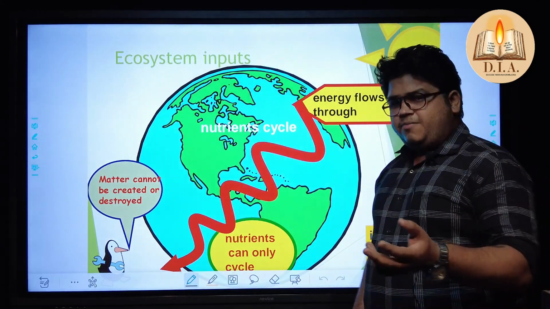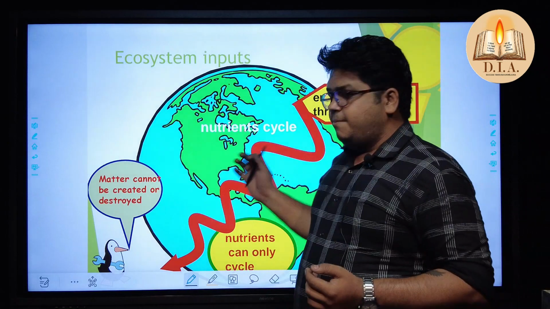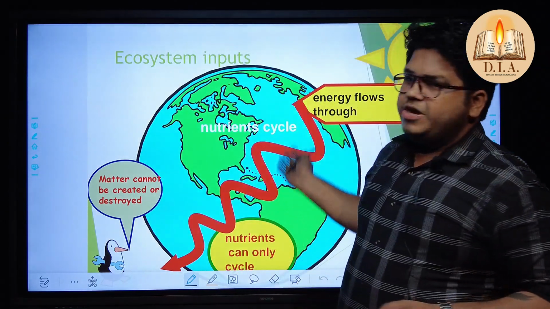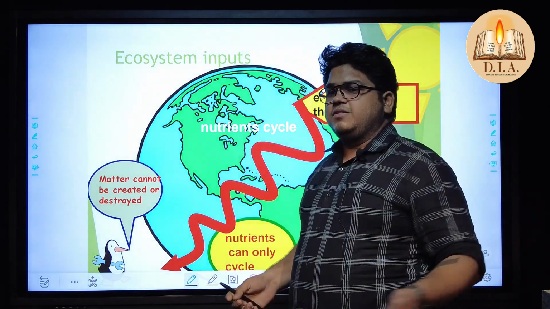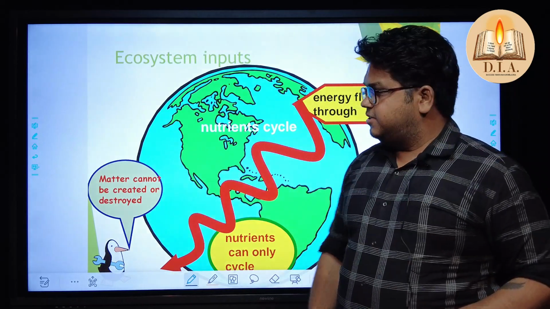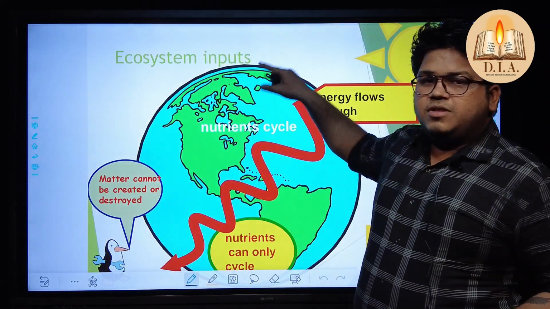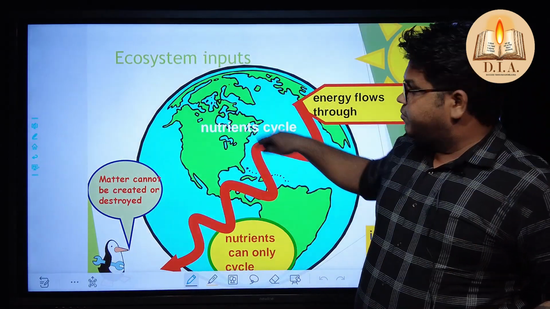Some of the energy is released into the environment, and then through our excreta it goes back to the earth, and then the bacteria and fungi utilize it, and with the help of the water system it goes again to the sky. This is the kind of nutrient cycle which is present on earth.